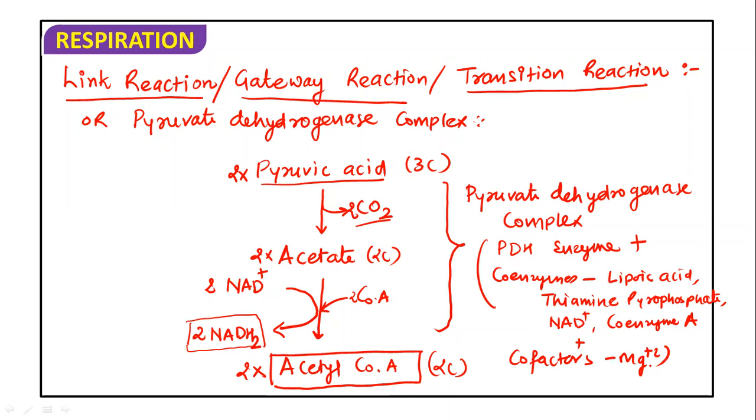Okay, so this is the pyruvate dehydrogenase complex, in which the PDH enzyme, coenzymes and cofactors are involved, and they are able to convert pyruvic acid into acetyl coenzyme A. Okay, so that is the thing we can say, and ultimately two molecules of acetyl coenzyme A will be formed in this pyruvate dehydrogenase complex or link reaction, and this acetyl coenzyme A will be further used in the Krebs cycle. So we have to discuss how this happens, where it happens. So this is the link reaction.